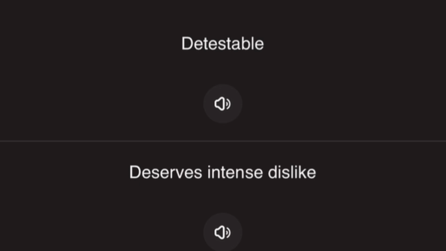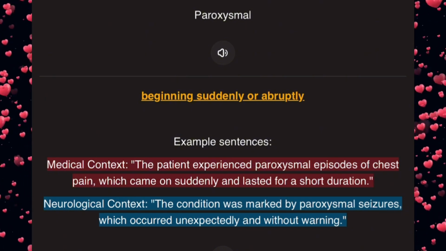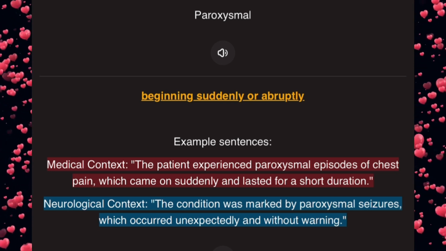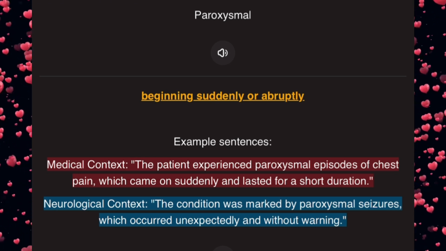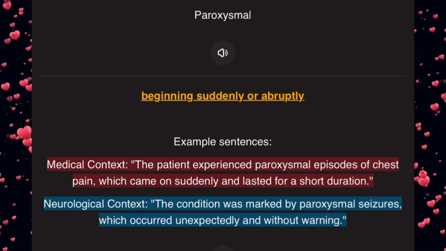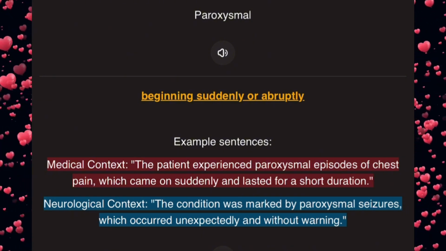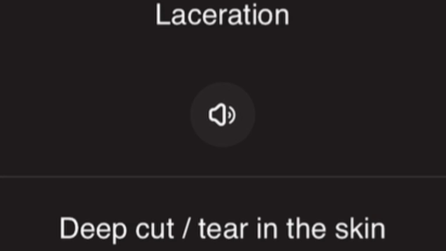Detestable. Deserving intense dislike. Paroxysmal. Beginning suddenly or abruptly. For example, in the medical context, the patient experienced paroxysmal episodes of chest pain, which came on suddenly and lasted for a short duration. Neurological context. The condition was marked by paroxysmal seizures, which occurred unexpectedly and without warning. Laceration is a deep cut or tear into the skin.